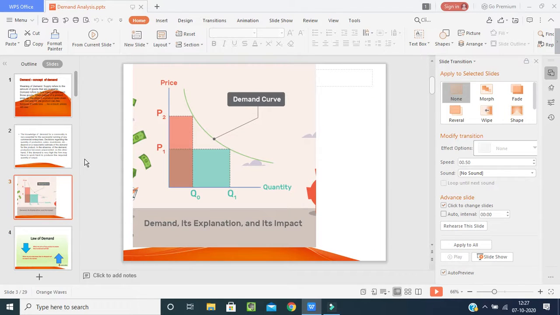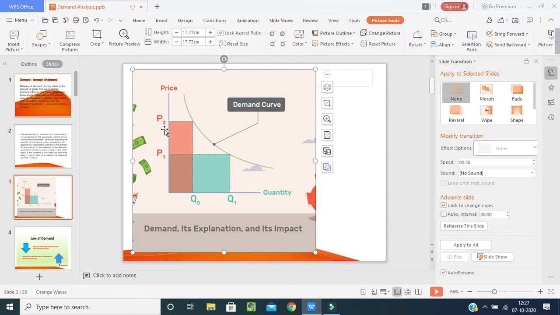Now we go to another picture where we are able to understand how the demand curve will work. See here, we have the x-axis with quantity Q0 and Q1, whereas on the y-axis we have price P1 and P2. When the price is P1, the quantity will increase up to Q1. When we have increased our price to P2, the quantity has decreased from Q1 to Q0. That means the quantity is less. If you draw a curve, the demand curve lies over here.